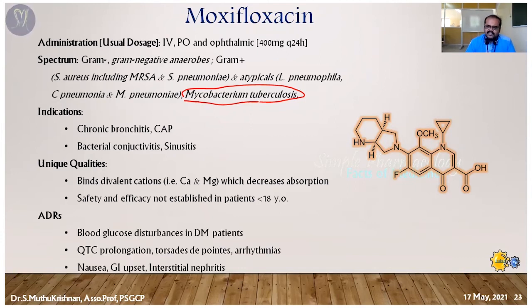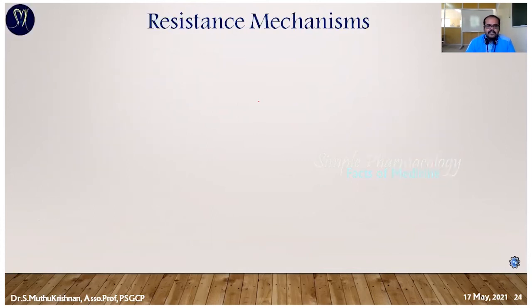So the major ADR is the same continuation here. It may produce a fluctuation in the blood glucose level. Cardiovascular problems remain the same. Nephritis also, same here. So the next one is we are going to see the resistance mechanism.